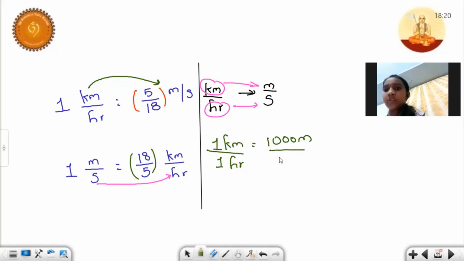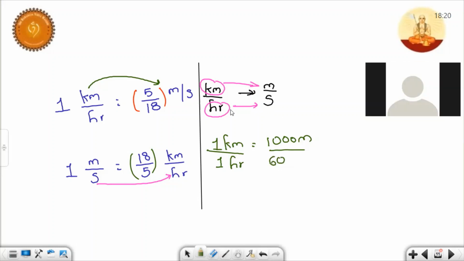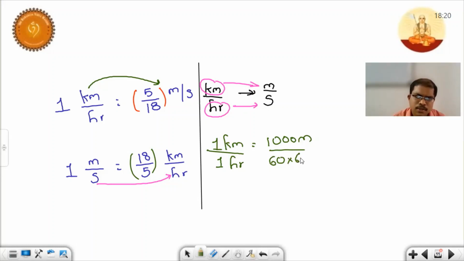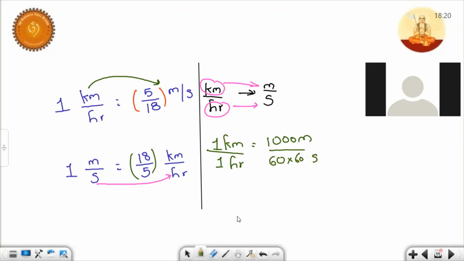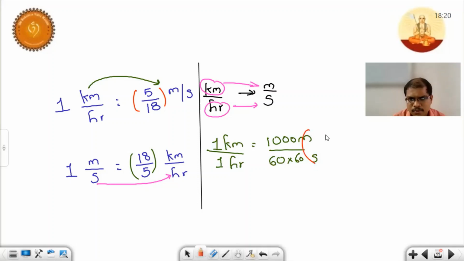60 minutes, sir. Minutes, 60 minutes. What is the question? Seconds. I'm asking the conversion from hours to seconds. So 60 minutes, again multiply with 60, you will get seconds. Is this clear? So 60 into 60, how much is it?